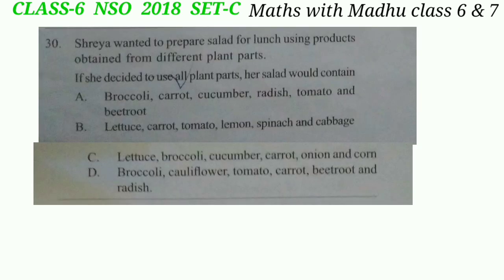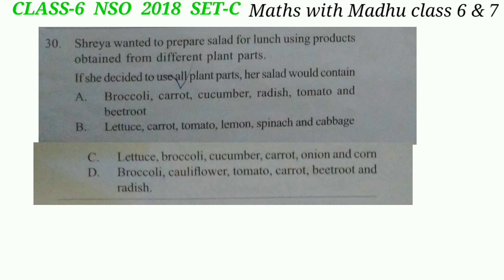Question 30. Shreya wanted to prepare salad for lunch using products obtained from different plant parts. If she decided to use all plant parts, her salad would contain dash. The correct answer will be option C. Lettuce, broccoli, cucumber, carrot, onion and corn.